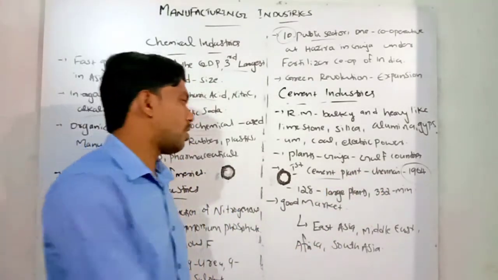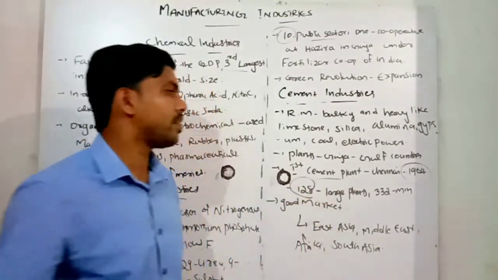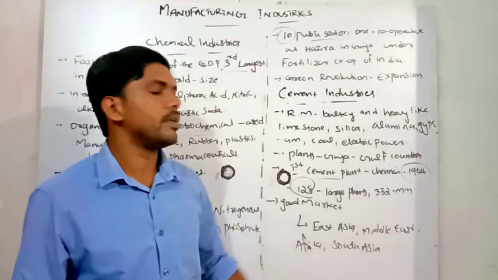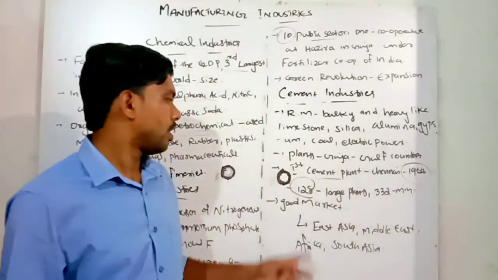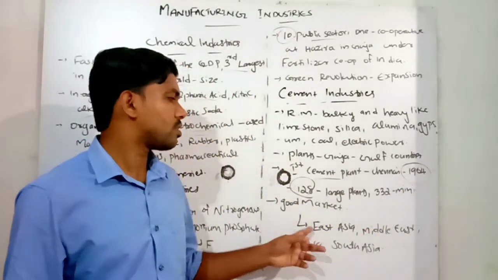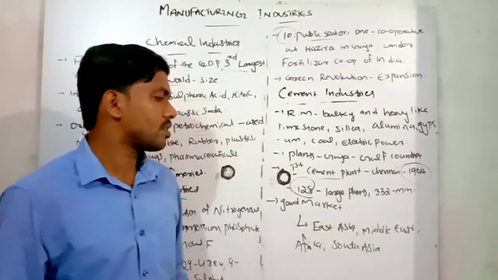At present in our India, we have 128 cement plants and 332 mini cement plants. And we have a good market in East Asia, the Middle East, Africa, and South Asia.